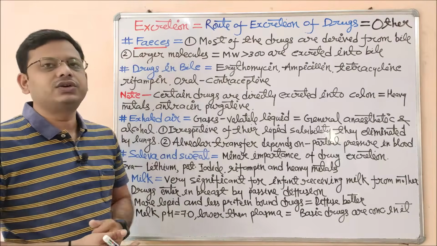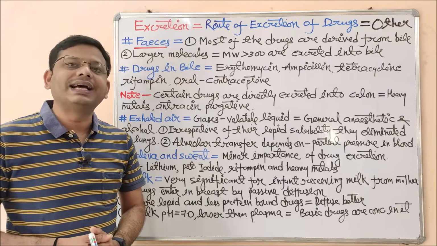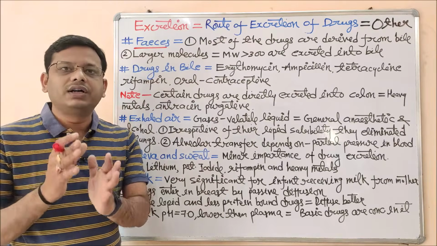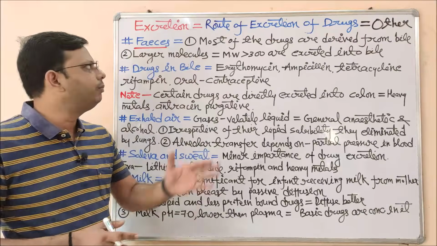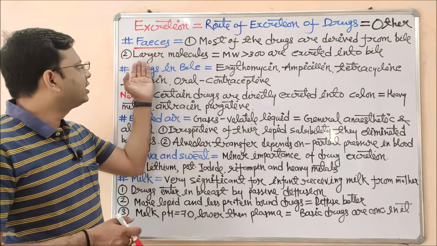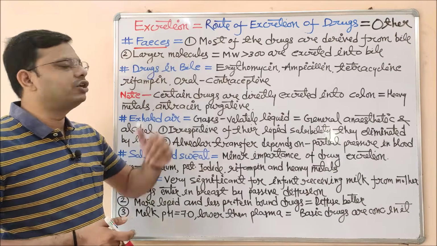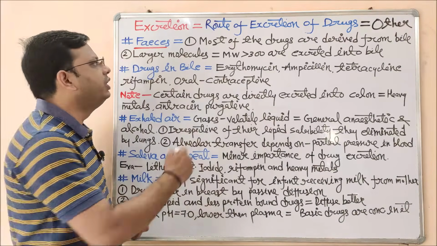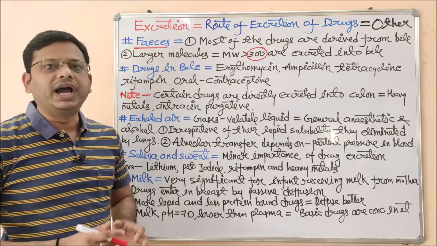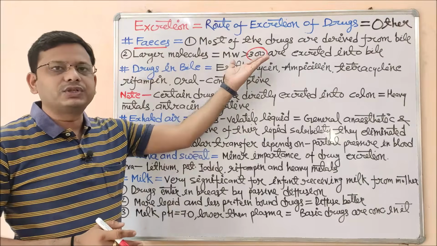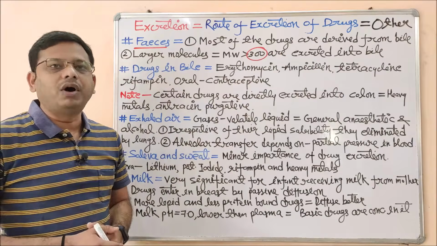In the case of feces, the drugs which are mostly derived from the bile get excreted in the feces. That means a drug which gets conjugated with the bile gets eliminated with the help of feces or stool. The criterion for being excreted in feces is that the drug should have larger molecules. The molecular weight should be more than 300. Then they will get excreted with the help of bile or feces. In the previous video we studied the renal route of elimination, and these are excreted with the help of bile.